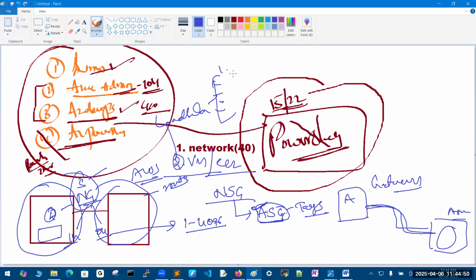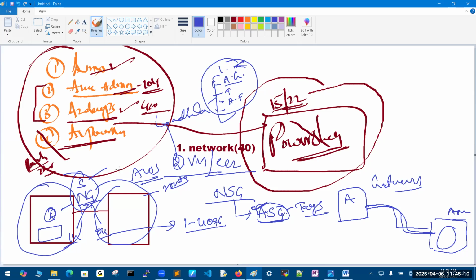Azure load balancer, again public and private, application gateway, traffic manager, and Azure Front Door. These are the 5 load balancers we have. Here 2, 3, 4, 5. 5 different load balancers we can see inside of this.